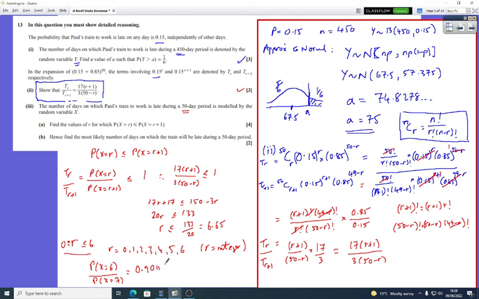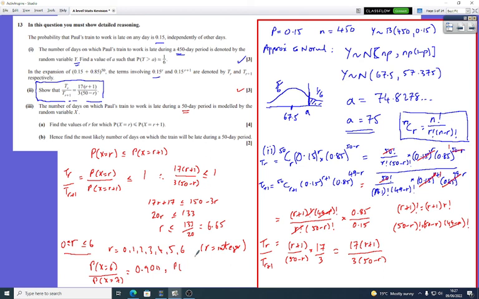Yeah. If you try, let's just try. So what's it? Find the values of r. Let's try 6. Let's try the 7. So I'm just going to try one more number there.